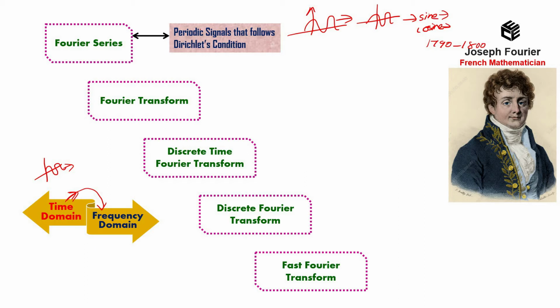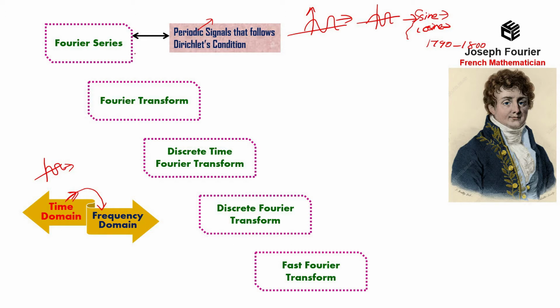Because, as we have said, it is applicable only to periodic signals. So among all the trigonometric functions, sine and cosine are the periodic ones. So the time signal can be decomposed into a set of periodic signals with the help of these sine and cosine functions.